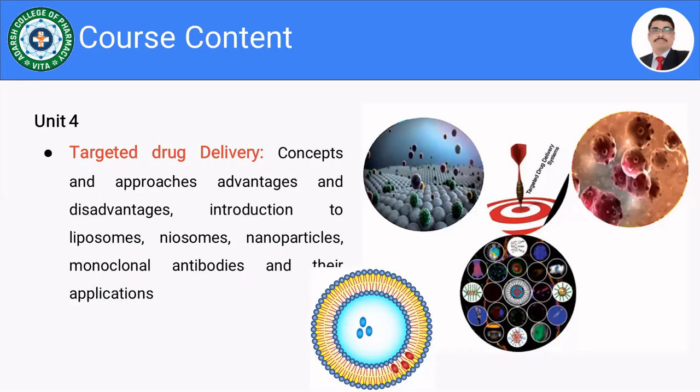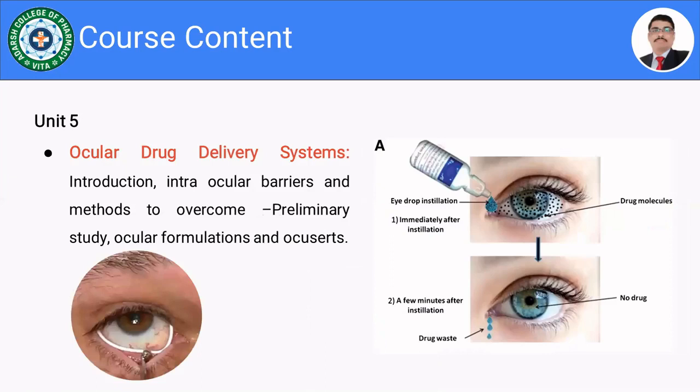So this is about the targeted drug delivery system, isn't it? So moving towards the next unit, yes, it's unit number 5, and it's ocular drug delivery system. Here you are observing the two figures. One is the eye drop installation figure. Just look at the eye drop installation figure, how the drug is going to be instilled into the ophthalmic cavity,